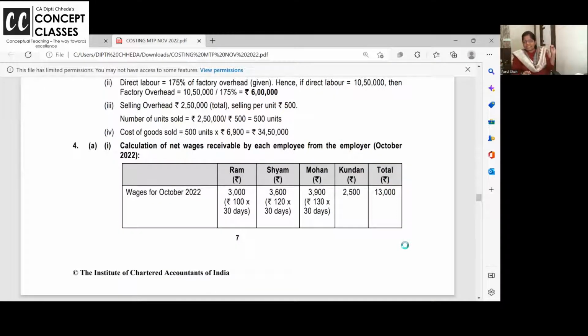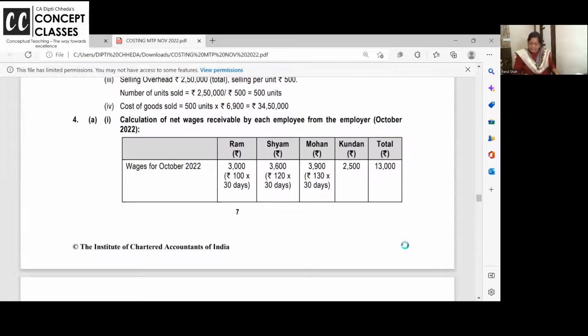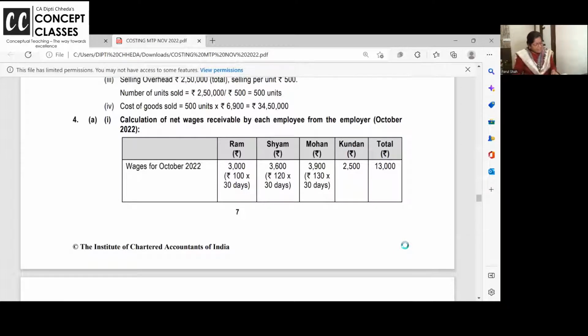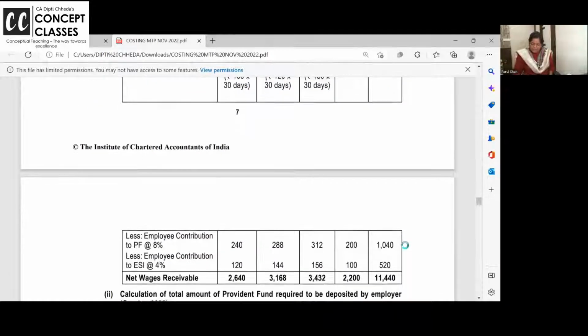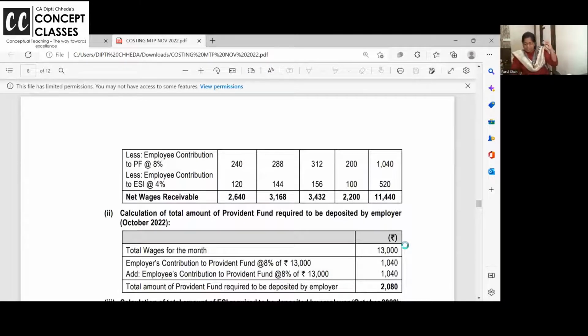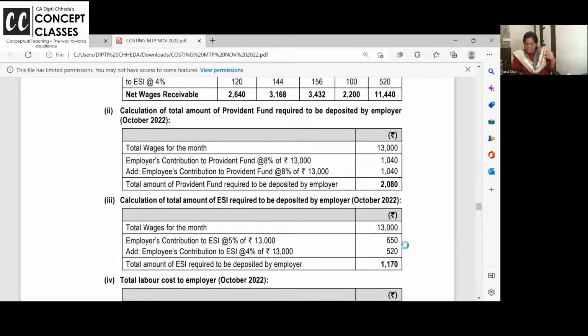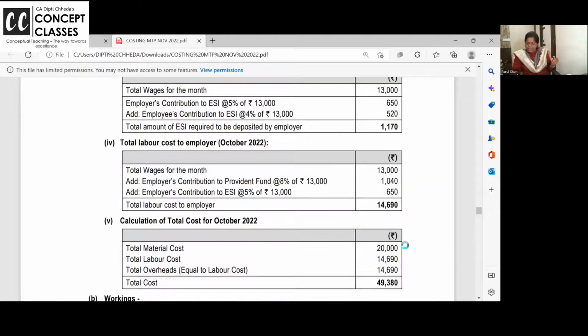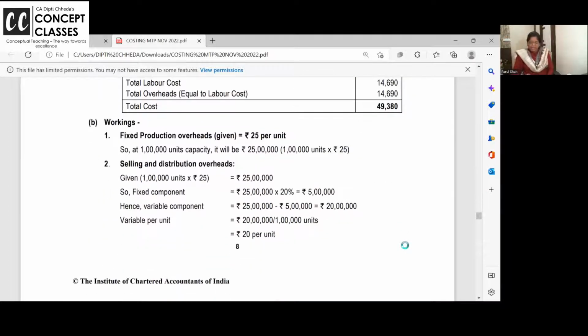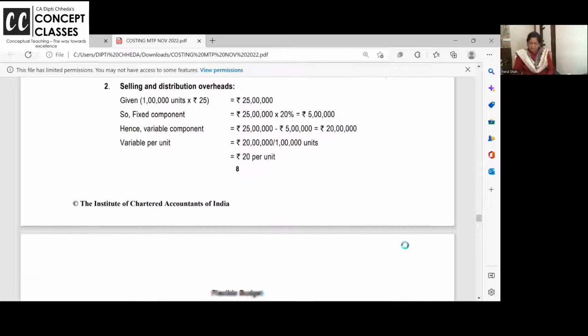I always say, if something is very technical, like in this problem, process is very lengthy, something is very easy here. Wages for October are given to you. You can read the data and get it. 100 per day and all, and the number of days is given, 30 days. So wages are given. Now PF and ESIC, if you deduct, you get how much wages the employee is taking home. And if you add PF and ESIC, how much is the expense for the employer? I feel nothing to explain. It is very easy, and you will surely get it.